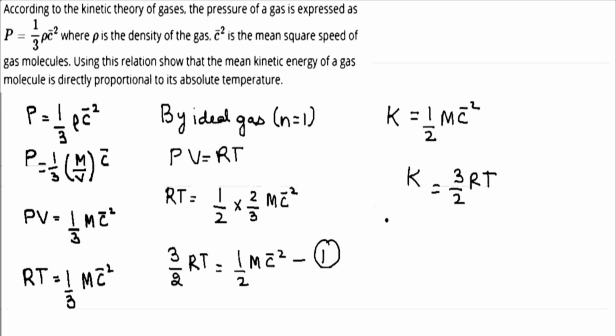So we can say that kinetic energy is some constant times T, or we can say that kinetic energy is proportional to the temperature. As in the question it is said to show that kinetic energy is directly proportional to the absolute temperature, in the solution we have shown that kinetic energy is directly proportional to the temperature of the gas. So friends, I hope the solution is clear. Thank you very much.